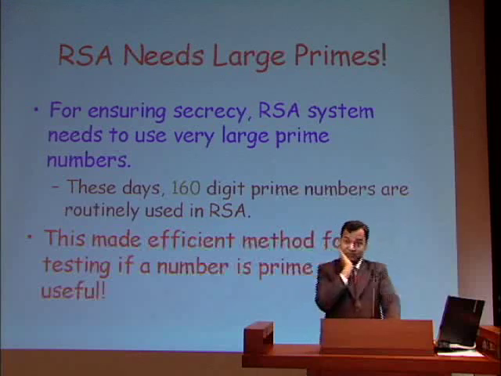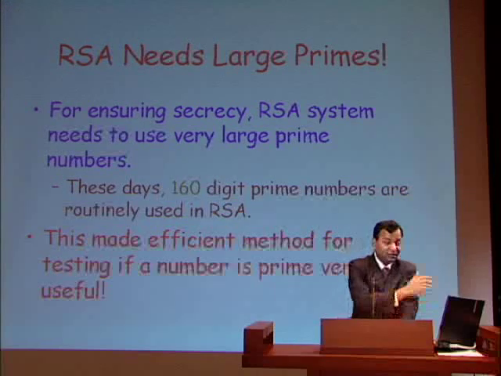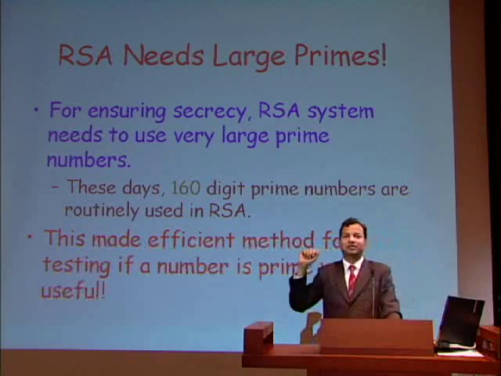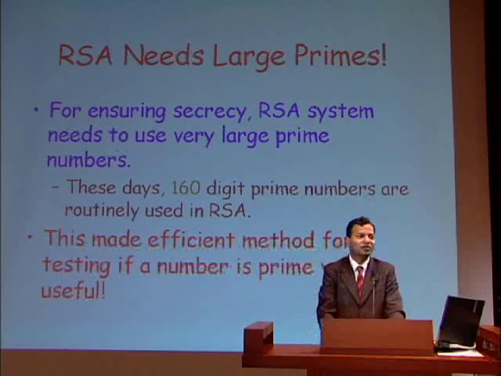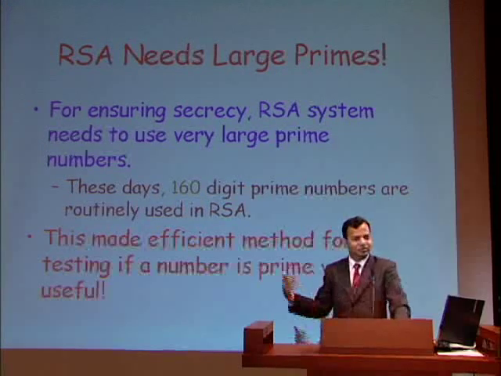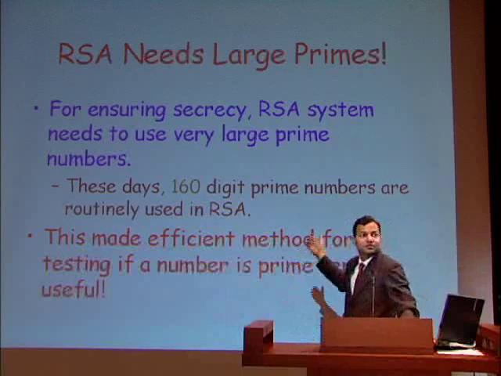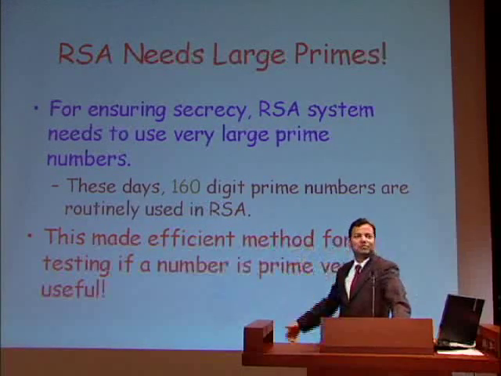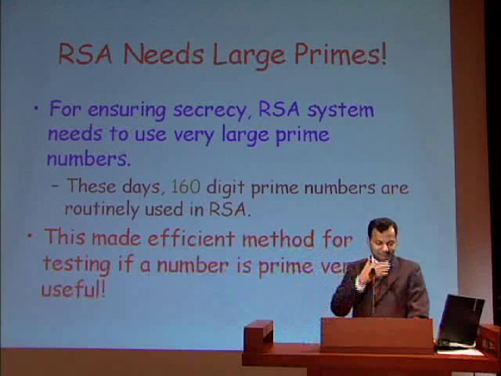And fortunately, by the time RSA came about, we already knew efficient methods for testing primality. The Rabin algorithm or the Solovay-Strassen algorithm were already present at the time this was proposed. So there was no problem. This method could be made operational immediately.